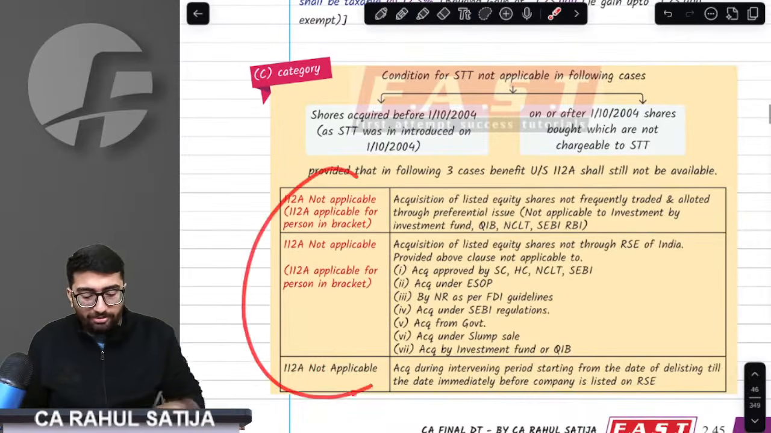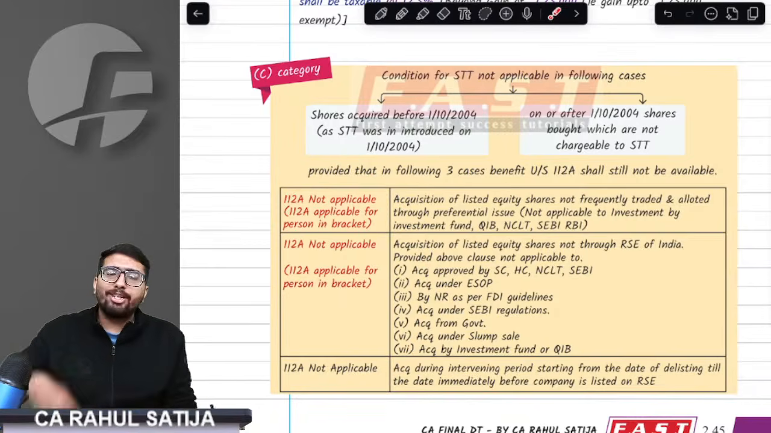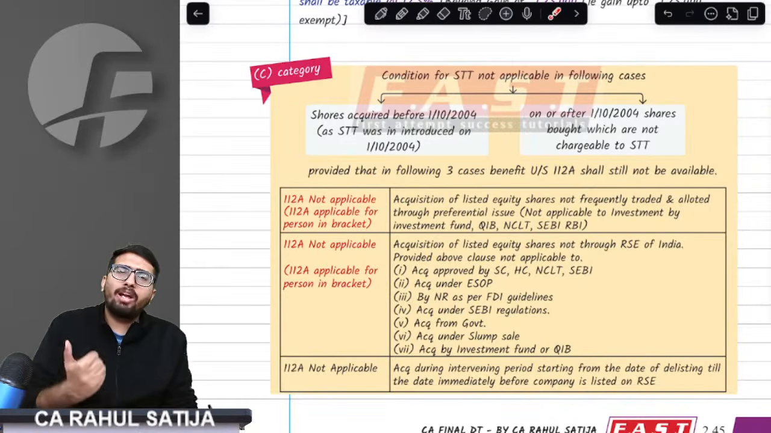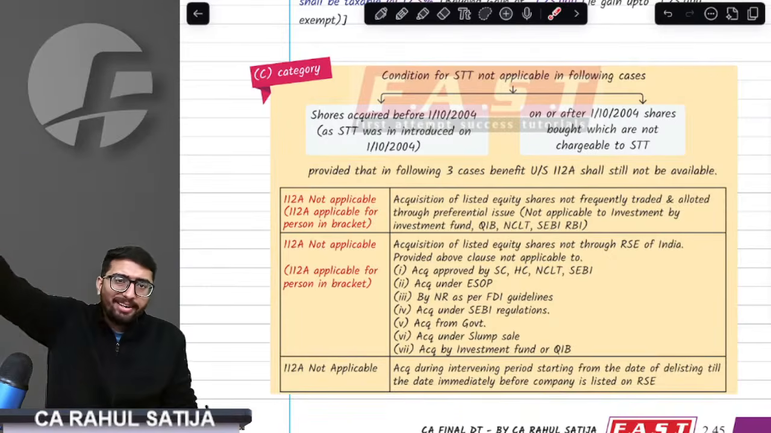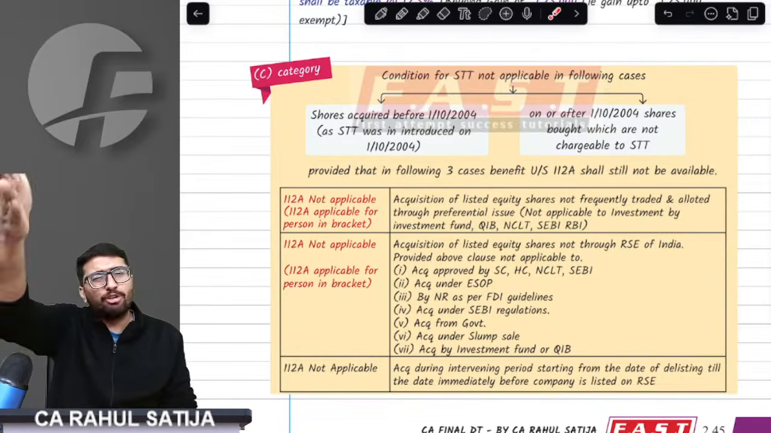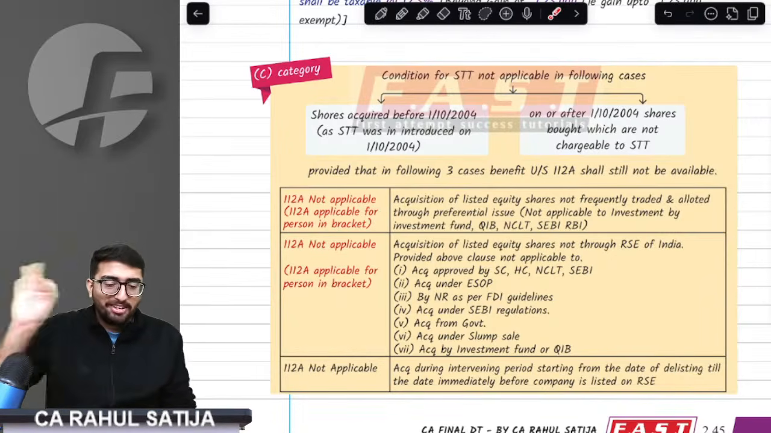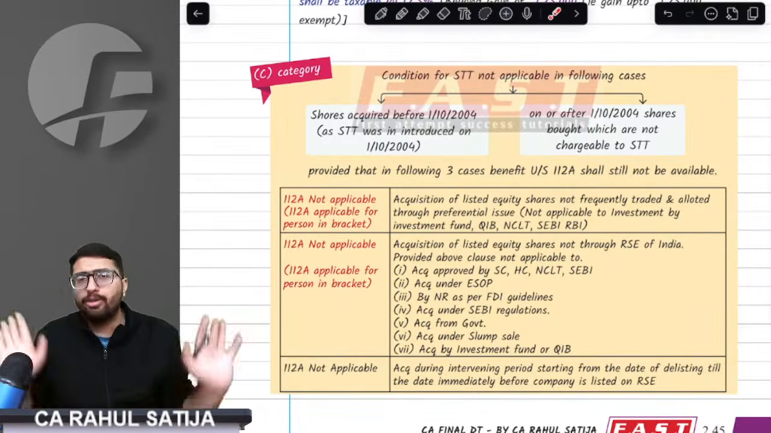But there are three cases where even if we pay the STT, we won't get the benefit. What are those three cases? First of all, you buy shares which are not frequently traded. Sir, for example, shares like Porwal Auto Components are not frequently traded. Even if you buy those shares and pay STT, no benefit is given. Second, you buy shares on an exchange other than a recognized stock exchange. For example, you buy shares from Delhi Stock Exchange, Kolkata Stock Exchange, or Chennai Stock Exchange. Even if you pay STT, you won't get the benefit. Third, if you buy shares after delisting, before relisting, even if you pay STT, you won't get the benefit.